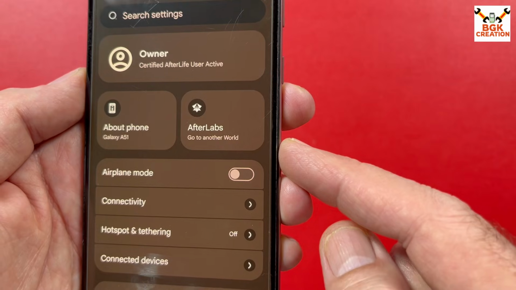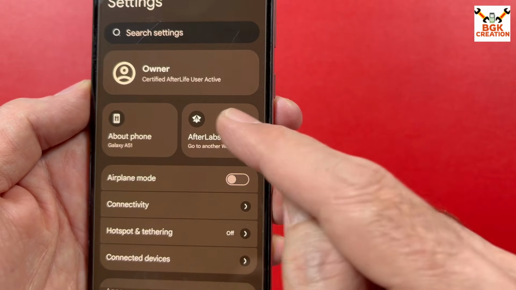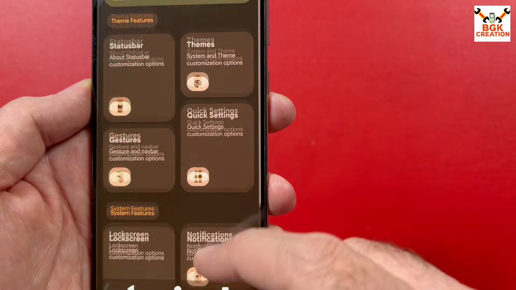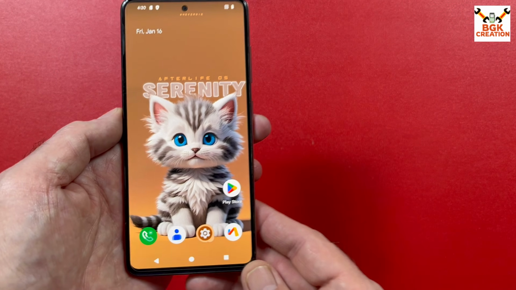And yes, we are getting modifications also with the ROM. If you tap Afterlabs, you can see that there is a bunch of modifications provided. You can check it out after flashing the ROM. So things went very well.